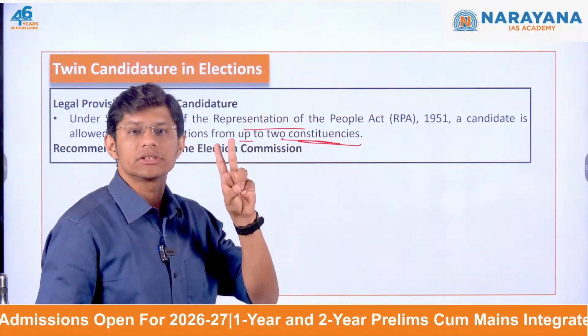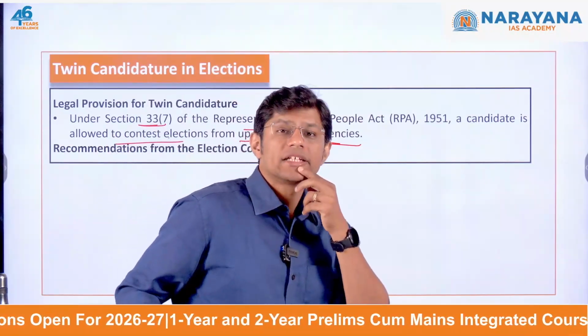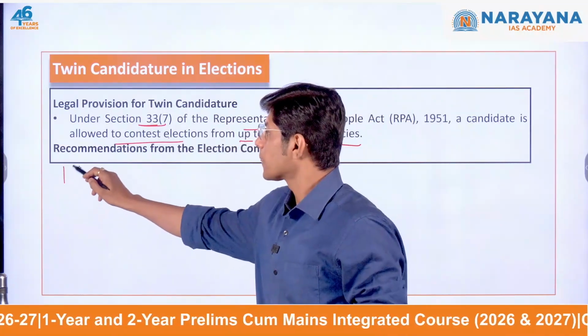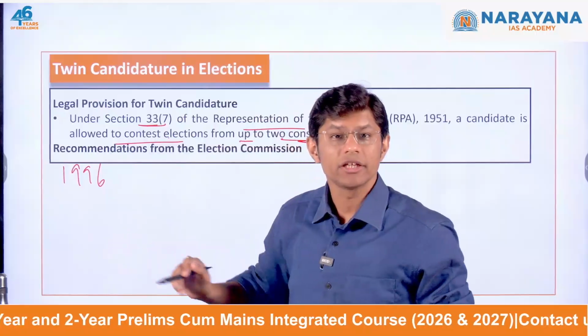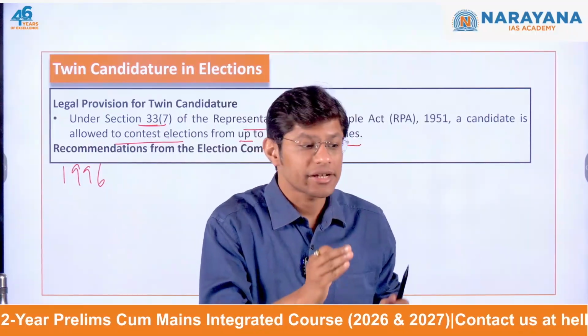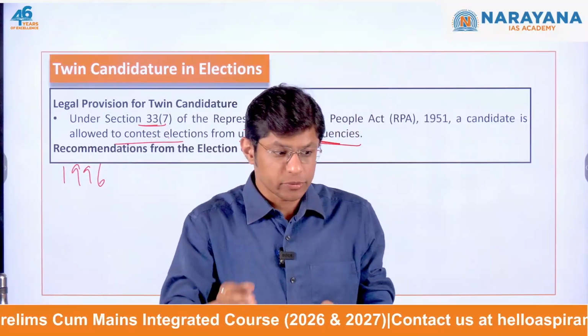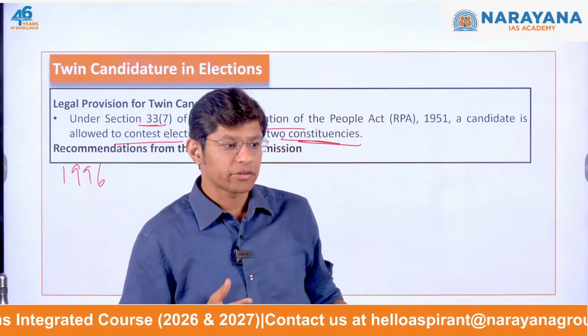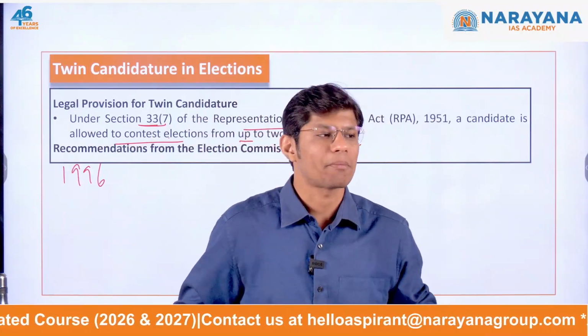Earlier, before the 1996 amendment, there was no limit on the number of seats a candidate could contest, which means a candidate could also contest from 3 or more seats. However, this was later changed to restrict to a maximum of 2.